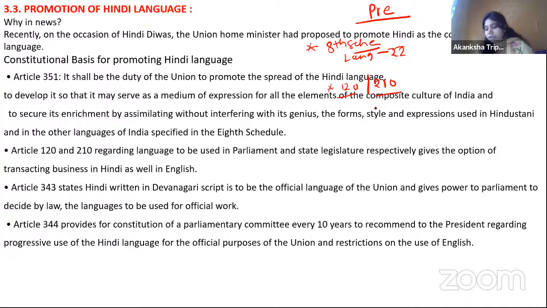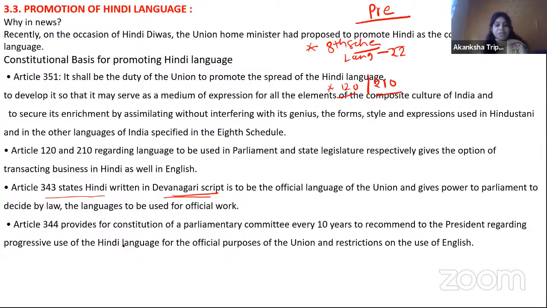Yes, they can continue their work in both Hindi and English. They can confuse you with an option like Hindi being the official language of the union, with power given to parliament to decide by law. No, it is the Hindi language with the Devanagari script.